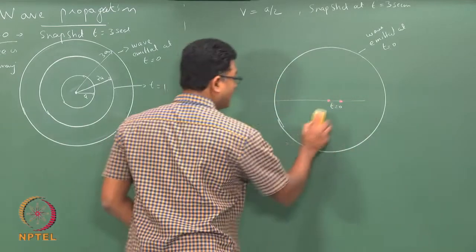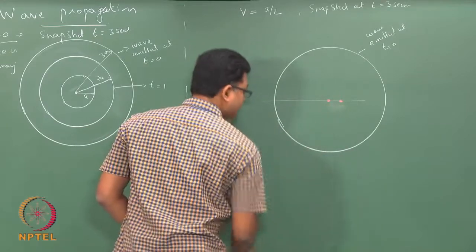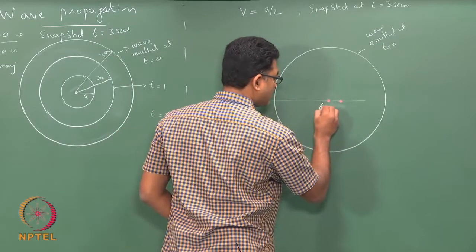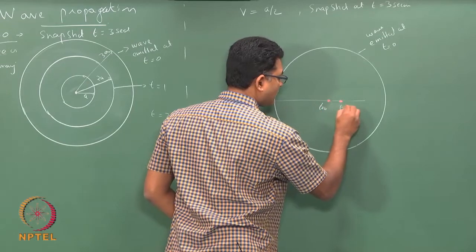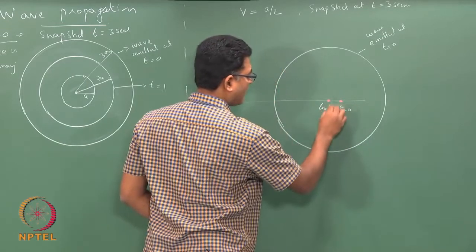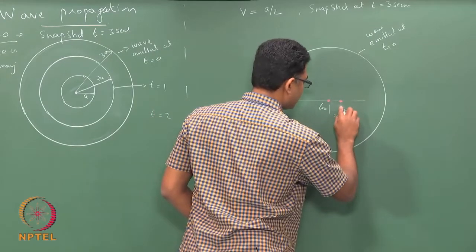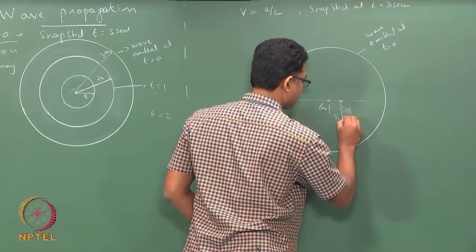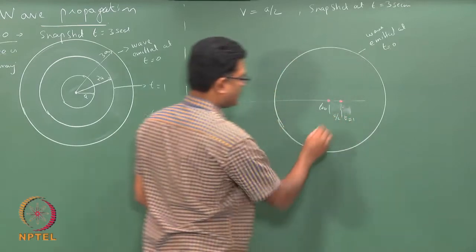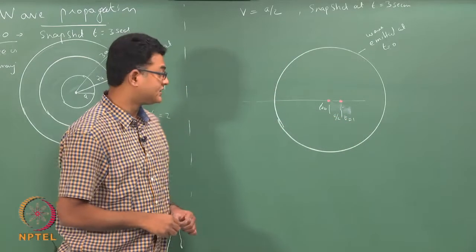At t equals 1 the source has moved a by 2 distance.